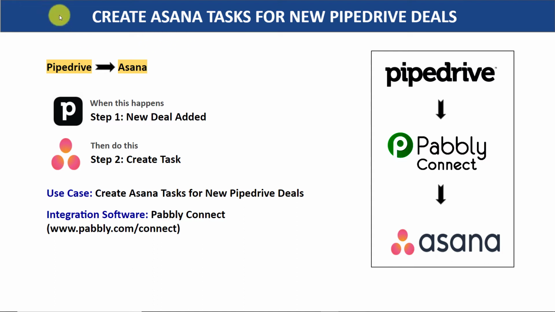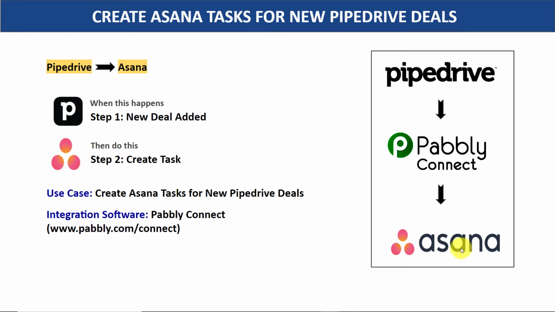Hello everyone. So in this video we will learn how to create Asana tasks for new Pipedrive deals. So imagine this, a guy called John has created a deal in Pipedrive. So you have John's name, email address and rest of the deal's data. So the idea is that you want to create a task in Asana using the data of this deal.